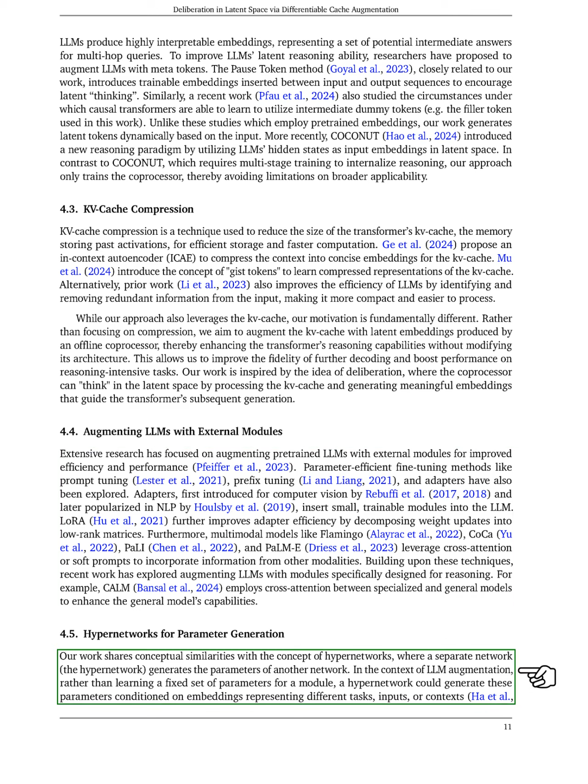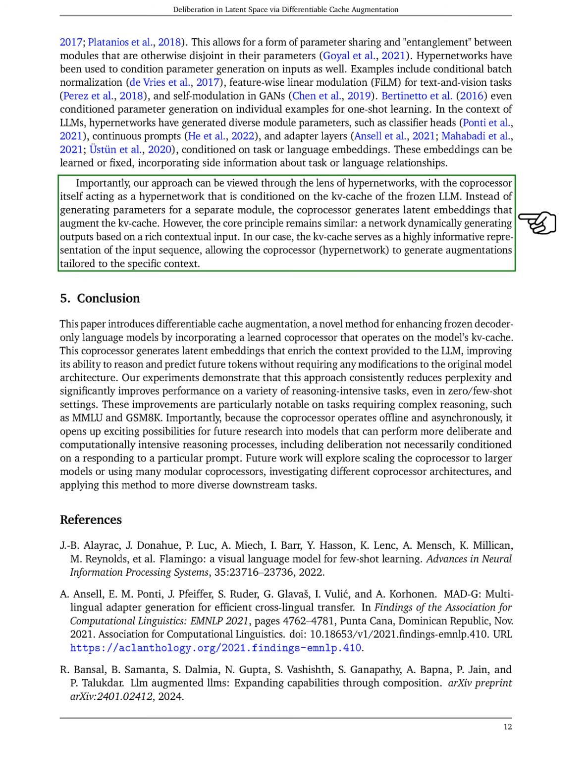Our work shares similarities with hypernetworks, where one network generates parameters for another. In our case, the coprocessor acts as a hypernetwork, generating latent embeddings based on the KV cache of the frozen LLM. This allows for dynamic output generation tailored to the context, with the KV cache providing a rich representation of the input sequence.